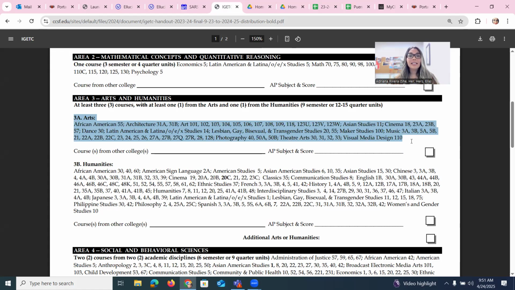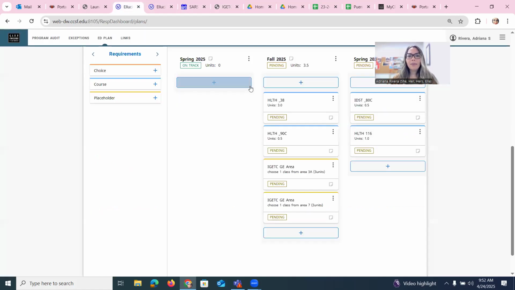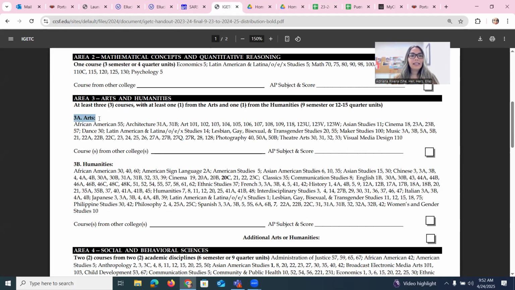What that means is that you are going to choose one class from this area, and it's going to be anything that you want to register for, anything that you like, any subject that you're interested in, anything that fits your time or the date or the location, okay? So for example, if I have on here that I must choose one class from Area 3A, and in this area I see Art 101, and I say, okay, I want to do Art 101, that fulfills that area.